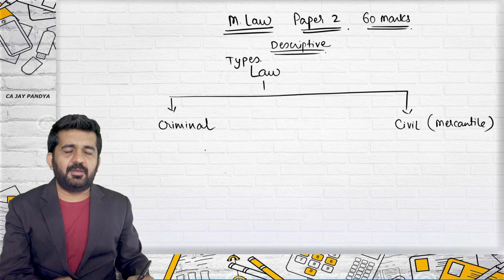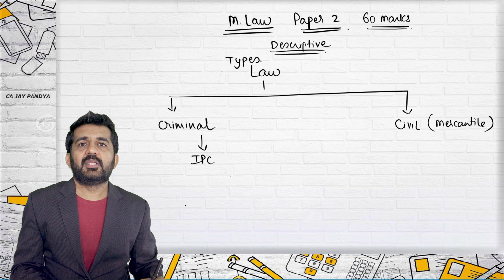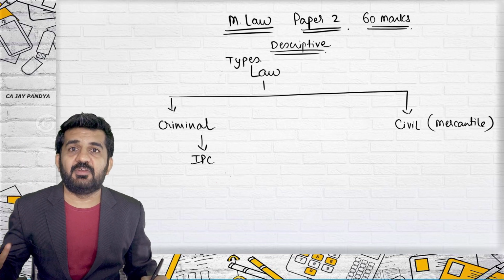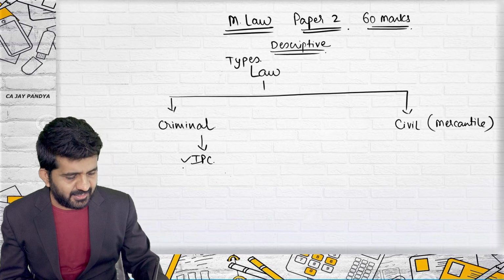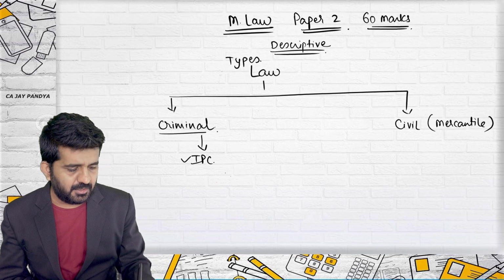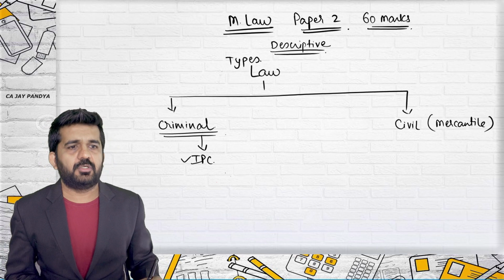Now, what is criminal law? Criminal law is the Indian Penal Code. If Mr. X murders Mr. Y, how much jail he will be getting, whether he will be hanged to death or not, this all will be decided by this particular law. Any crime, and the law created for that crime, is the criminal law.